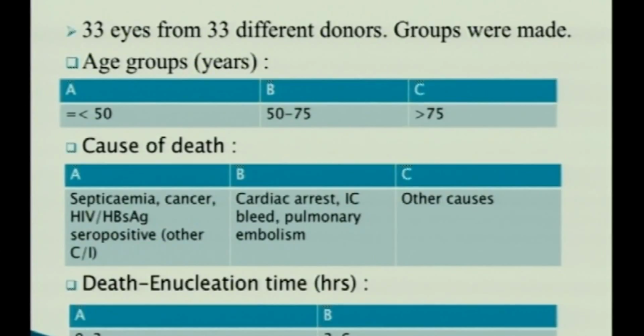On the basis of cause of death, 3 groups were made. Group A comprises all the contraindications like septicemia, cancer, HIV, HBsAg seropositive, etc. The second group comprises all the natural causes of death like cardiac arrest, IC bleed, pulmonary embolism, and the rest comprised the other causes. Death-enucleation time was divided into 2 groups, that is 0 to 3 hours of duration, and the second one was 3 to 6 hours of duration.